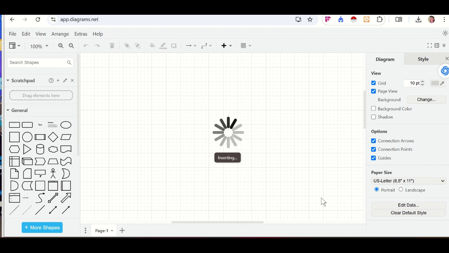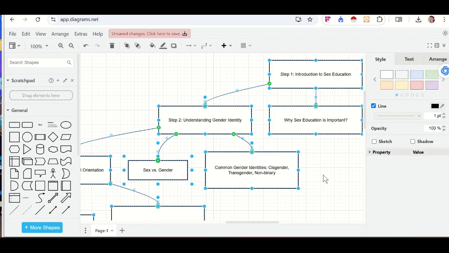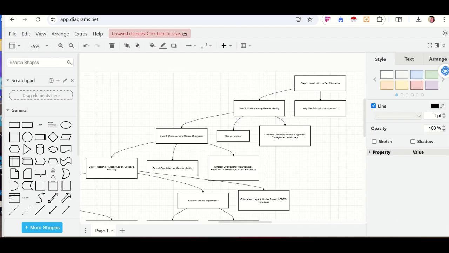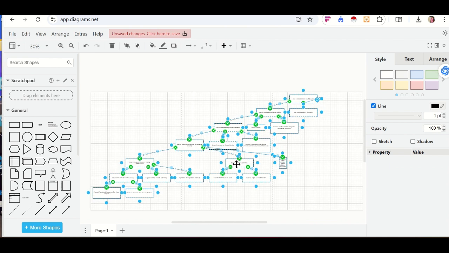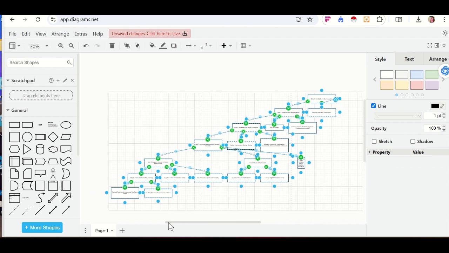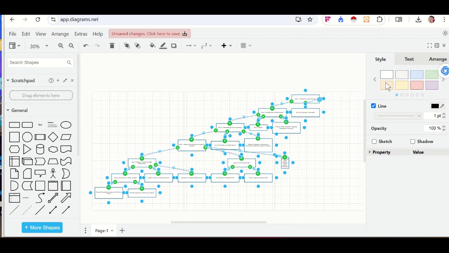Click on Insert. So you can see, right, we have our flowchart, so you can customize as you want. If I want to make it all colored, whatever it is I want to do, here I can do the customization based on my interest.